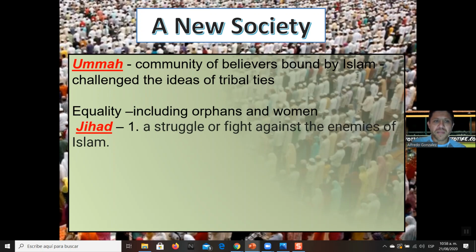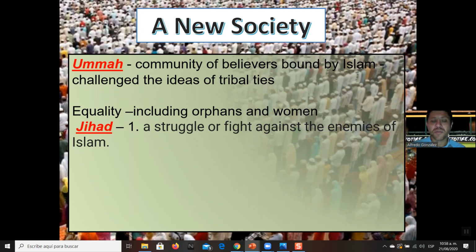So this Ummah talked about equality, including the equality of orphans and women. Remember, at that time, Muhammad's wife was also a merchant, so his beliefs and the beliefs that he asked people to believe in was where women kind of got a lot more rights than in other places in the world at the time.